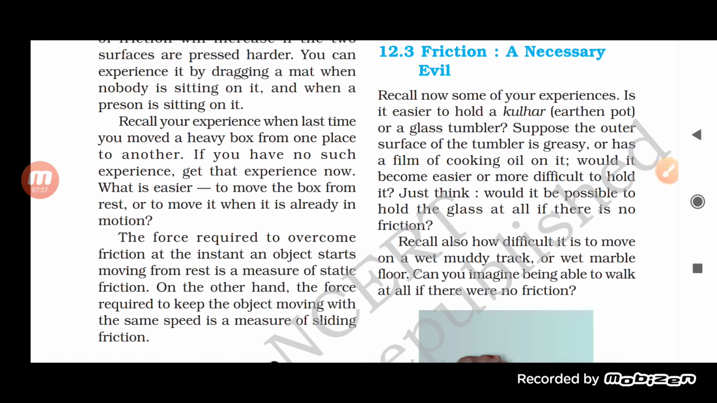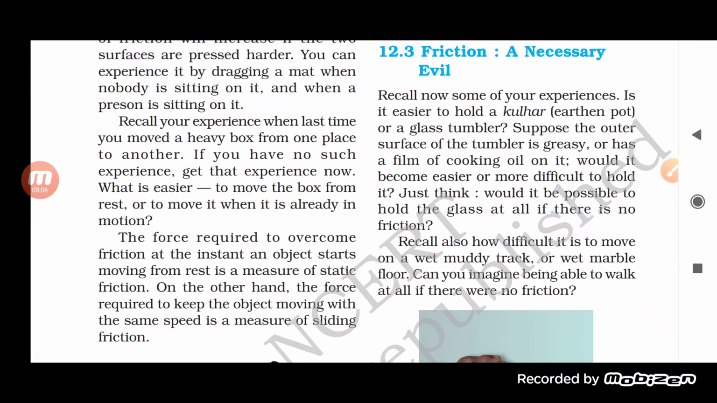Now, friction, a necessary evil. Recall now some of your experiences. Is it easier to hold a kulhar or a glass tumbler? Suppose the outer surface of the glass tumbler is greasy or has a film of cooking oil. Would it be easier or difficult to hold it? Just think. Would it be possible to hold the glass at all if there is no friction?